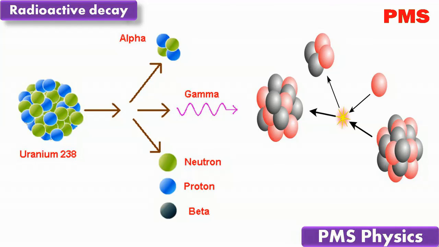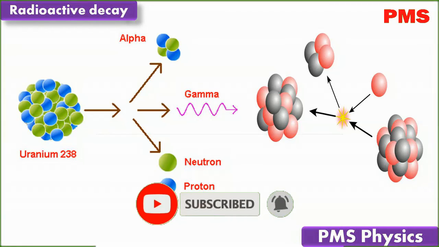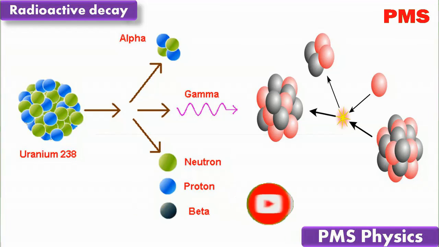Gamma emission. After emitting an alpha particle or beta particle, some nuclei are left in an excited state. Rearrangement of protons and neutrons occurs and a burst of gamma rays is released.